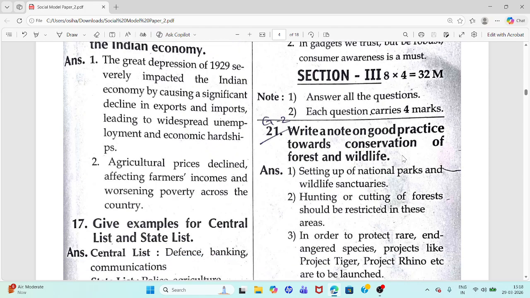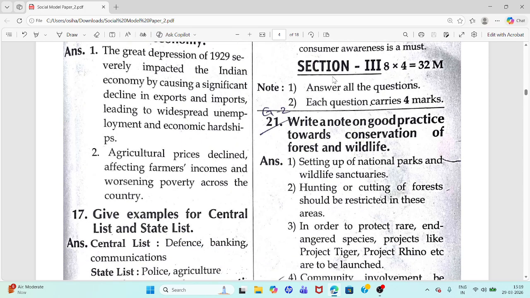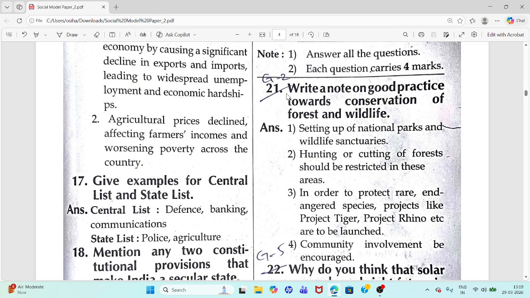We completed section 2. Now we are moving with section 3. 8 questions you have to answer. Answer all the questions. Okay. Each question carries 4 marks. Total 32 marks you are going to get from section 3.